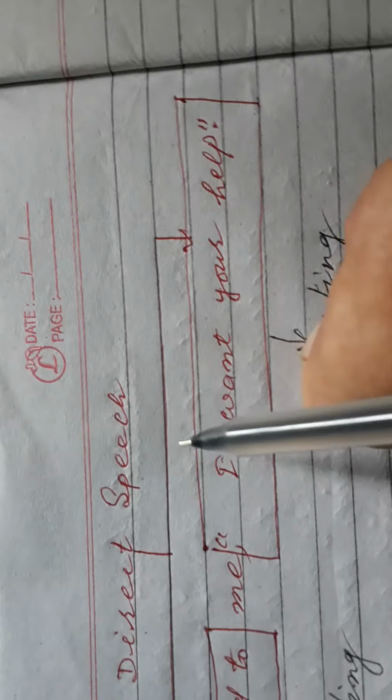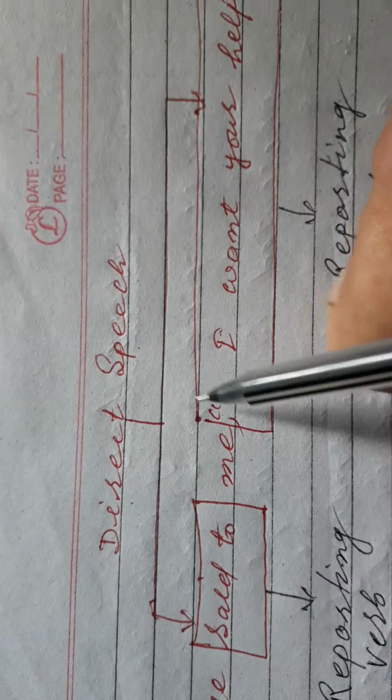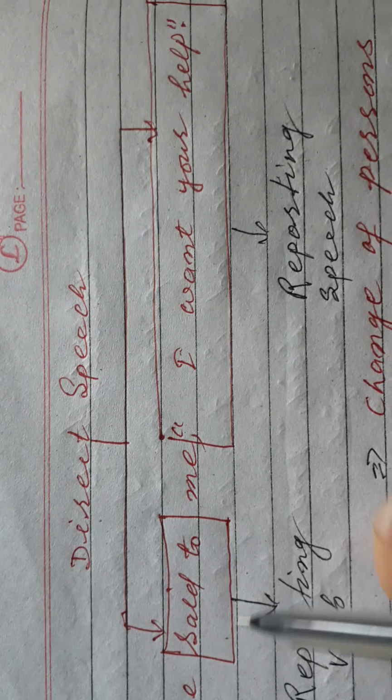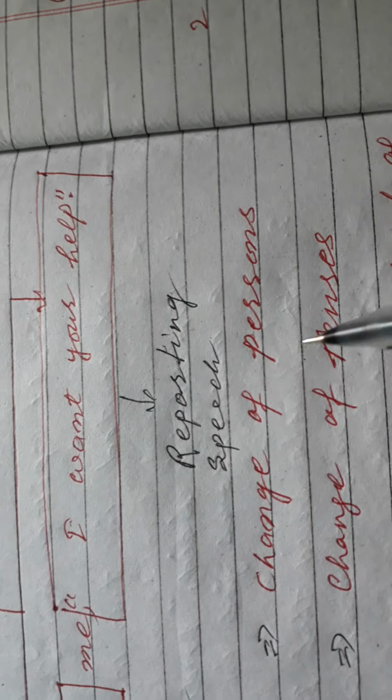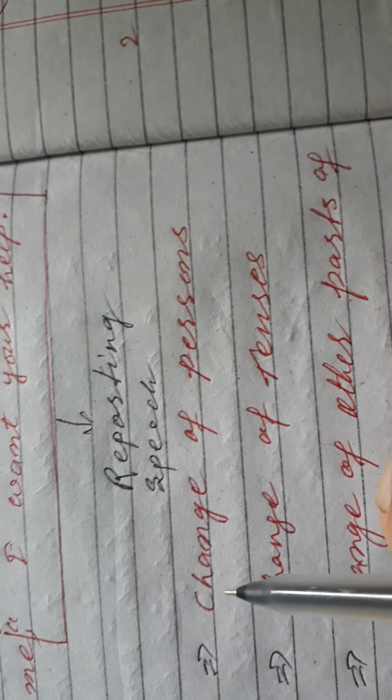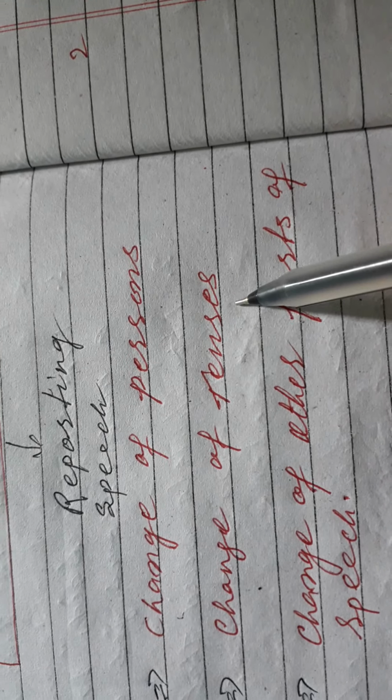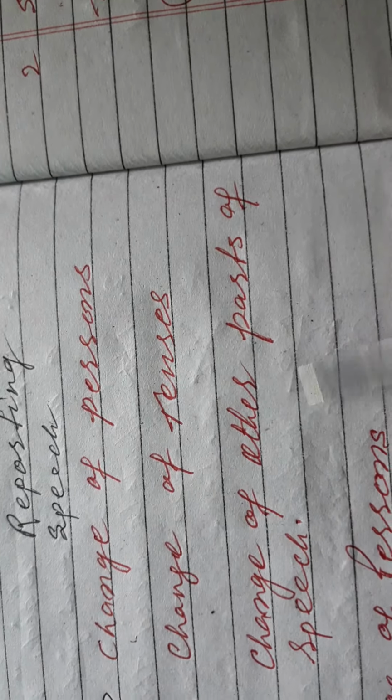Direct speech has two parts. For example: he said to me, "I want your help." Here "said to" is the reporting verb and "I want your help" is the reported speech. When we change from direct to indirect speech, we have three changes in the reported speech. First, change of person. Second, change of tenses. Third, change of other parts of speech.